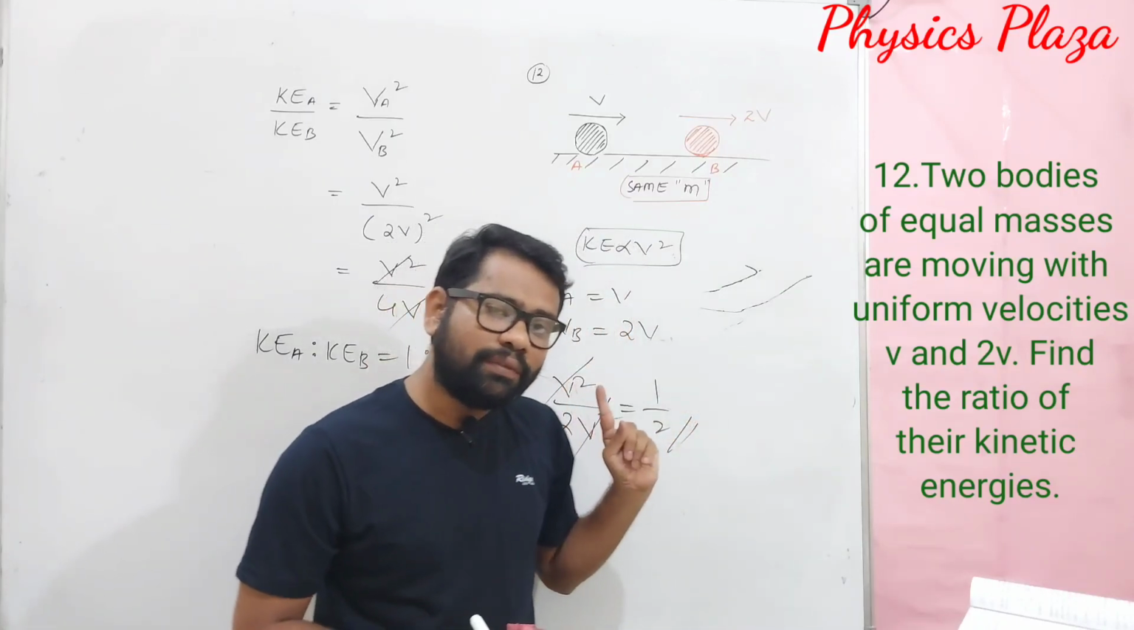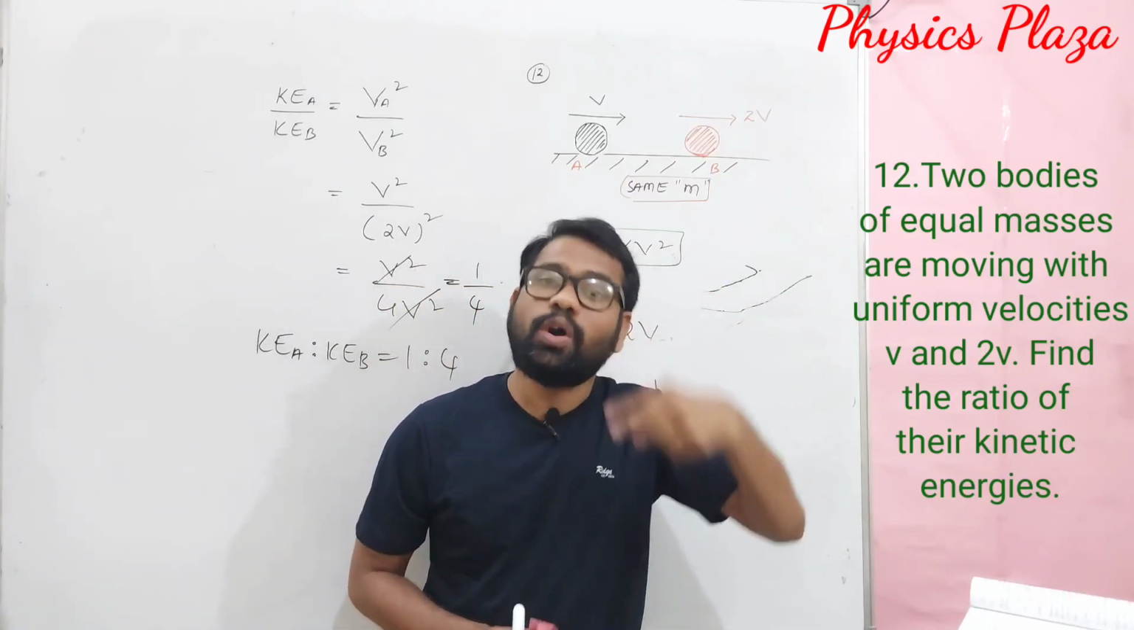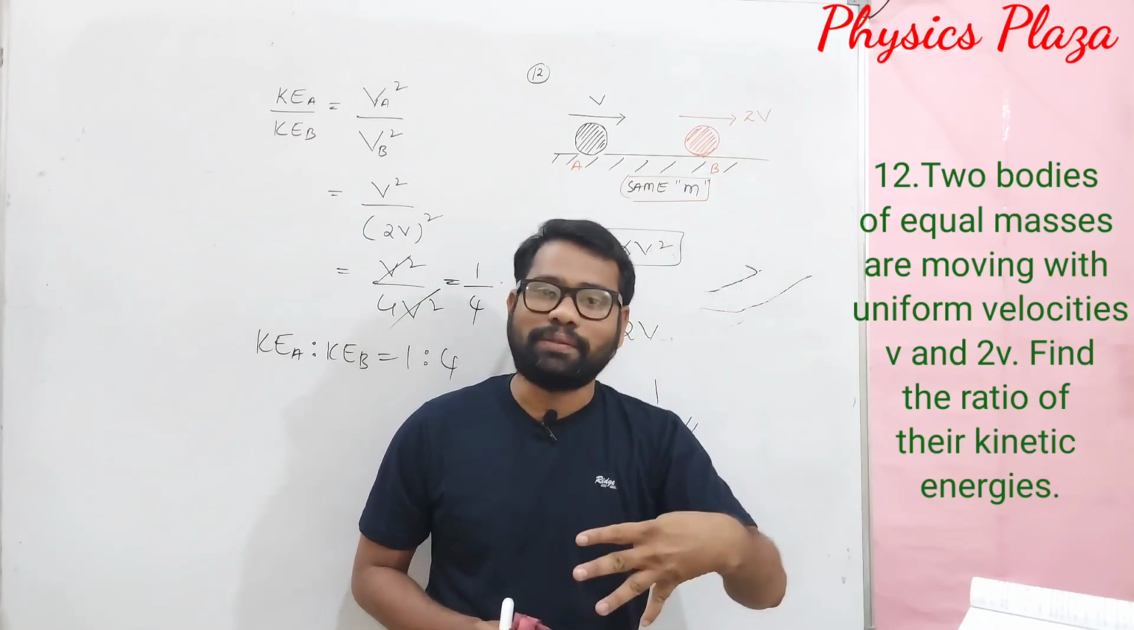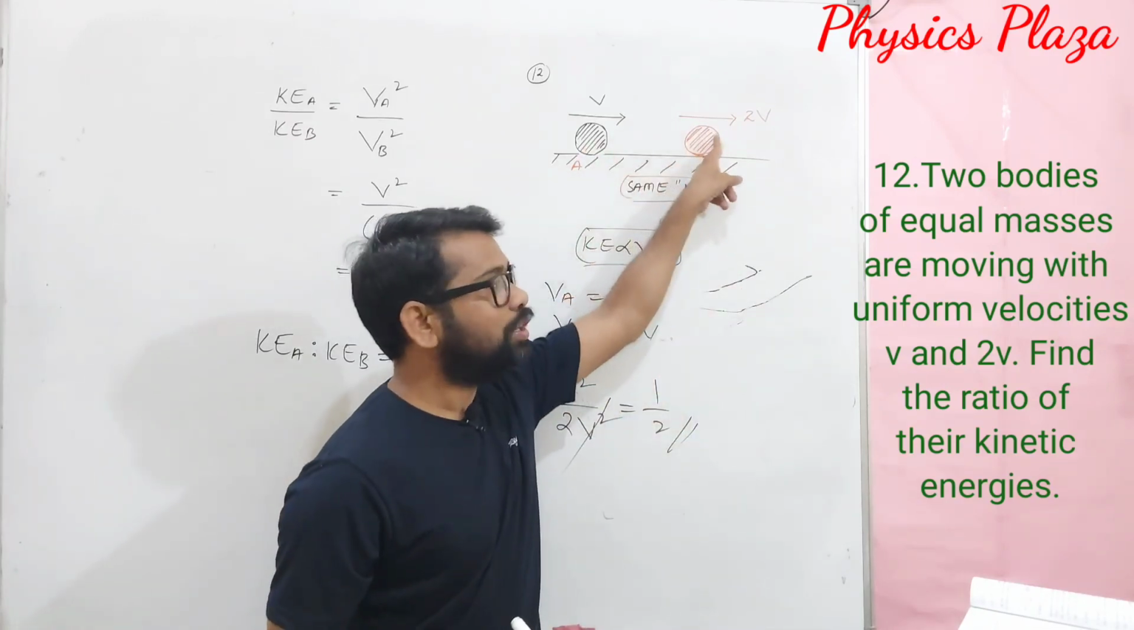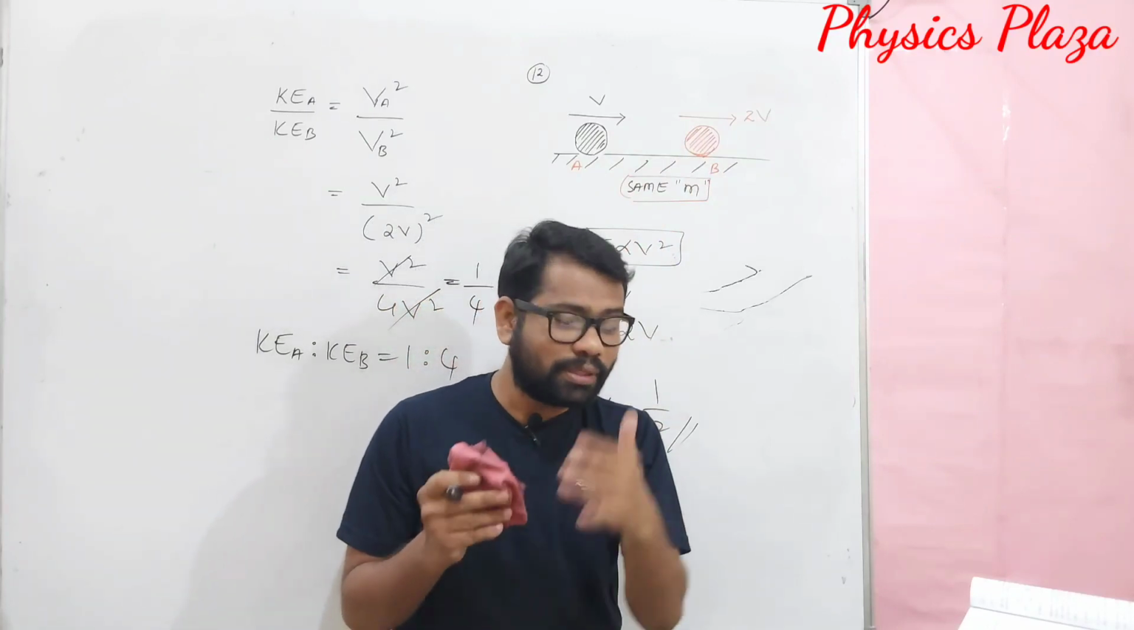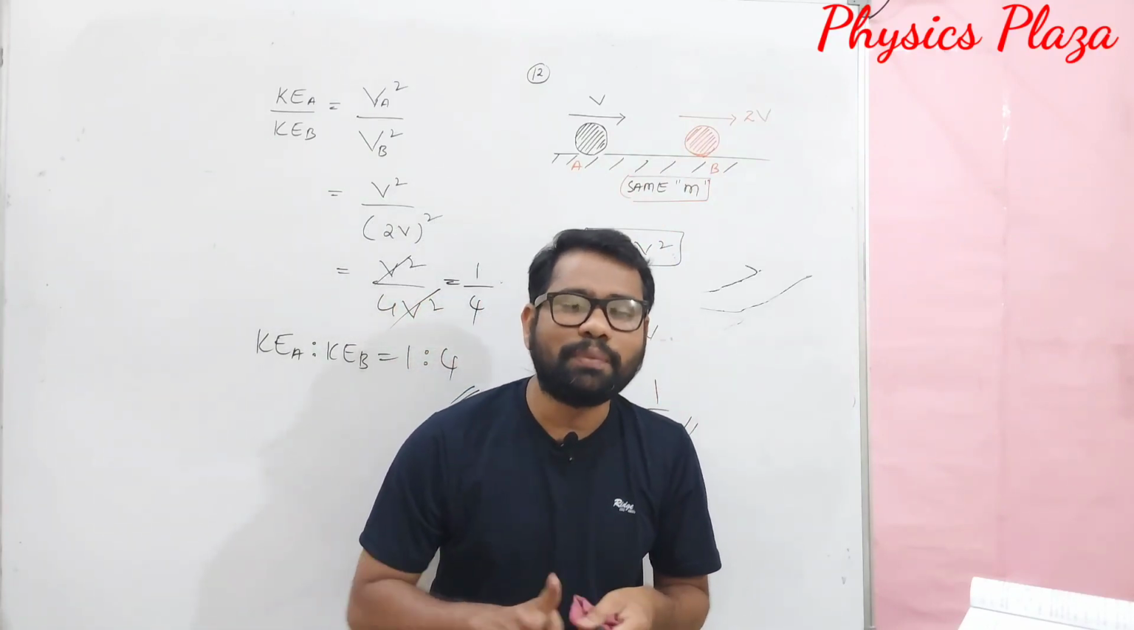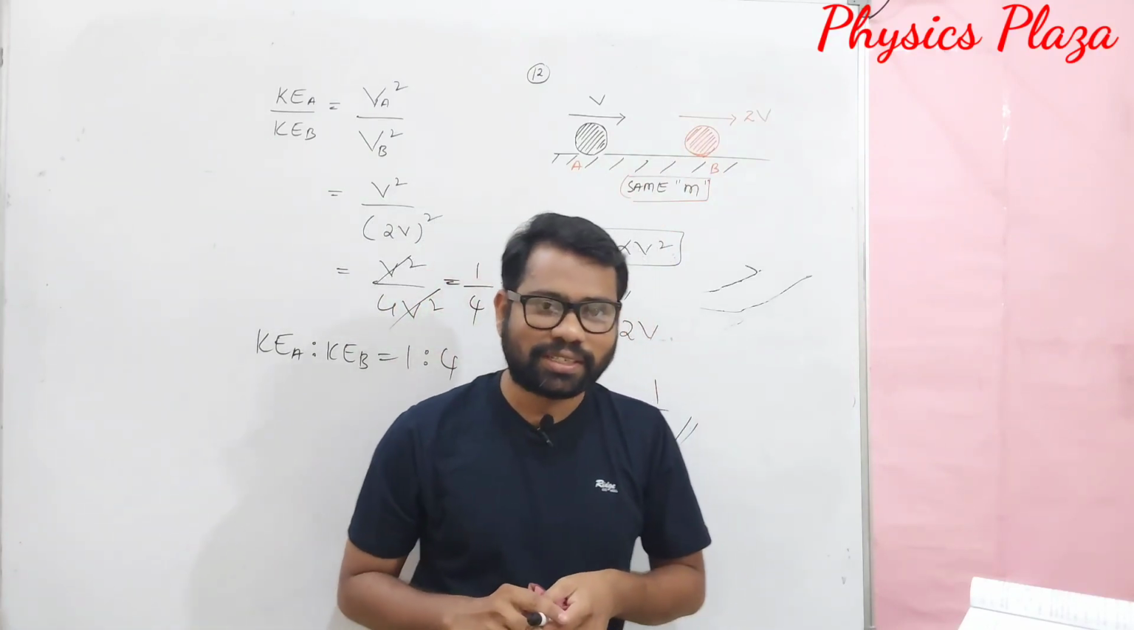Children, in the previous numerical we discussed, when the velocity is reduced to half, kinetic energy is reduced by 4 times. Whereas when the speed is doubled, that is 2 times, then kinetic energy becomes 4 times. Got it?